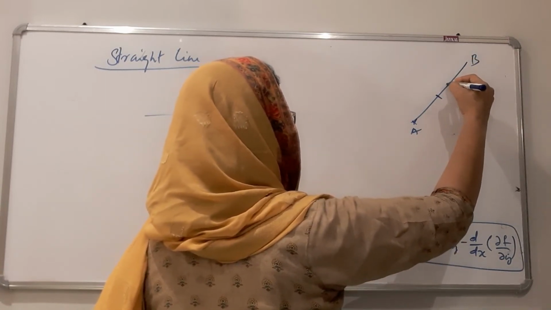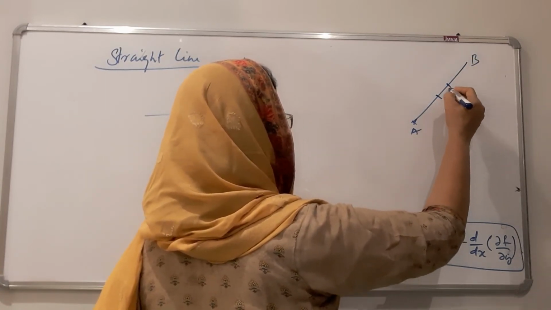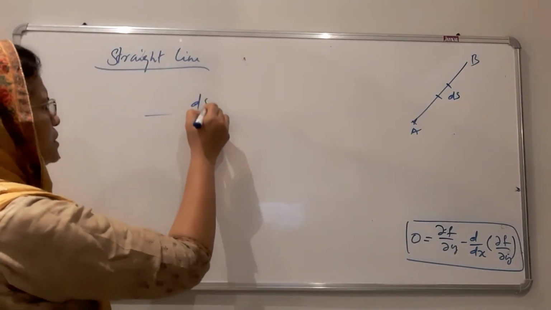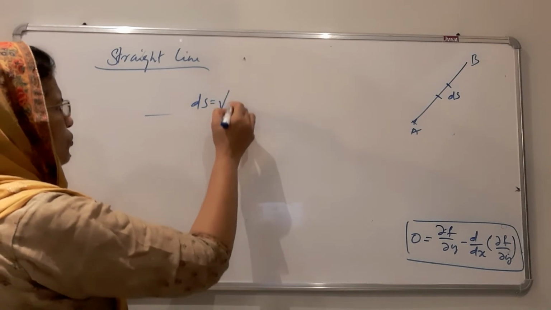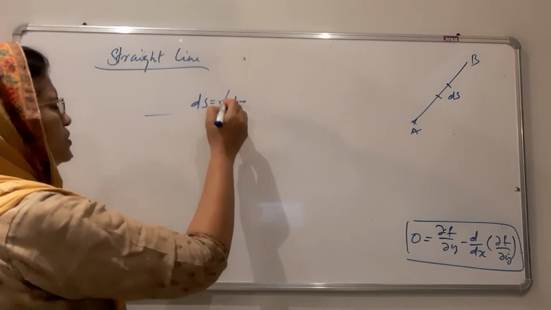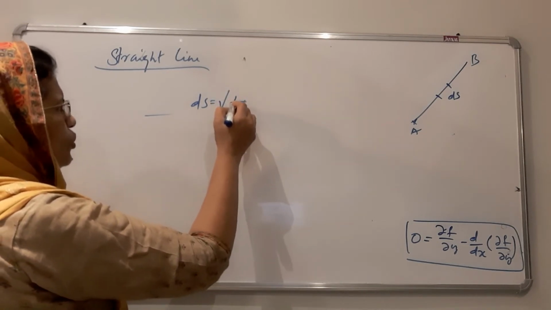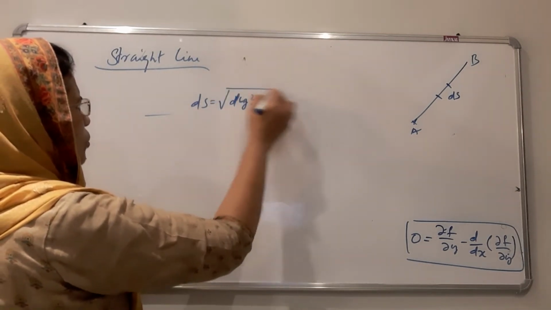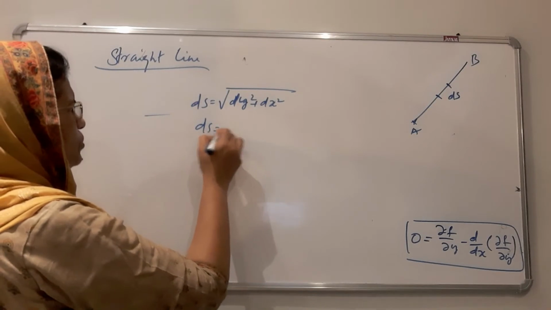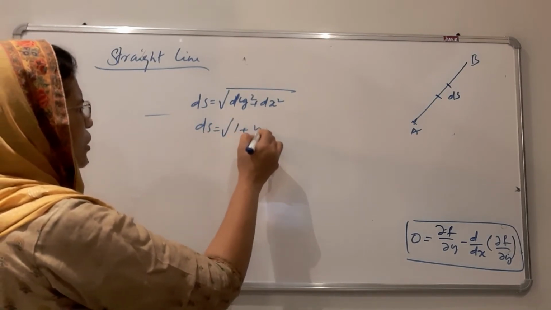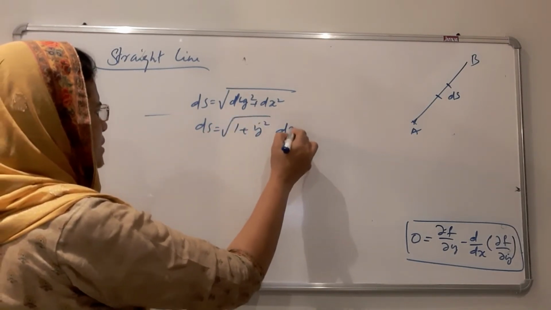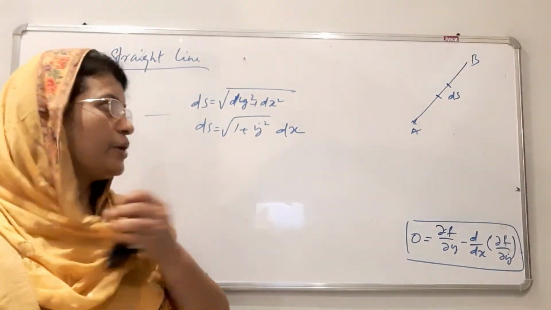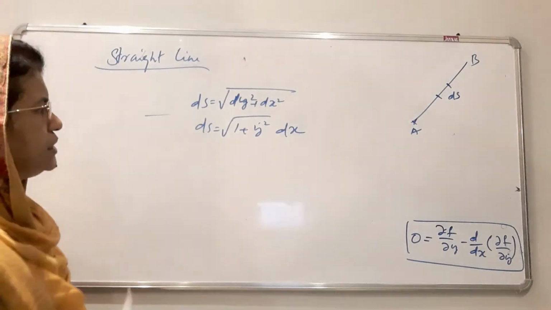Then consider a small piece of this straight line path, ds, and ds is equal to square root of dy squared plus dx squared, or ds is equal to square root of 1 plus ẏ squared into dx. This is the equation. Now we have to get the total equation for the straight line path from A to B. We have to integrate this expression.